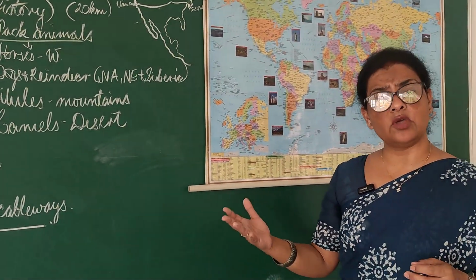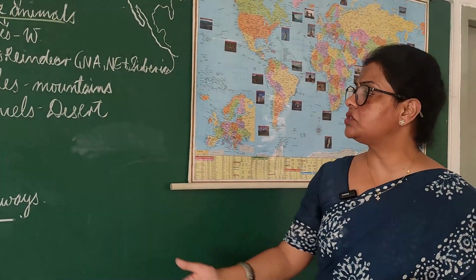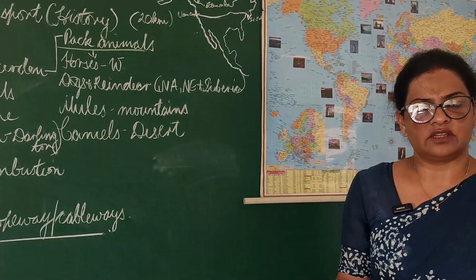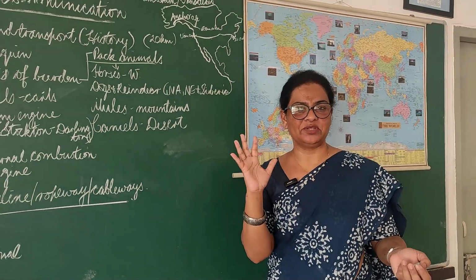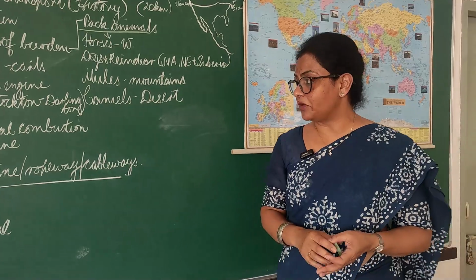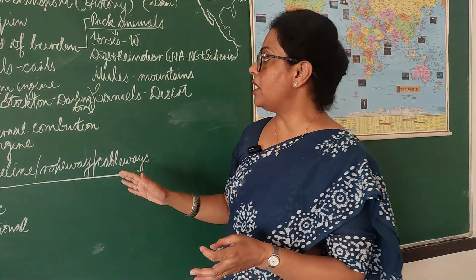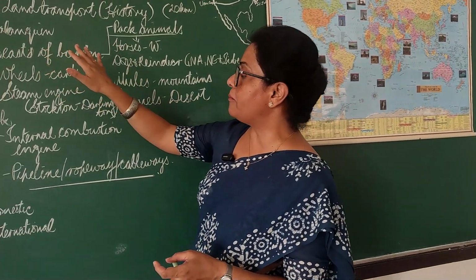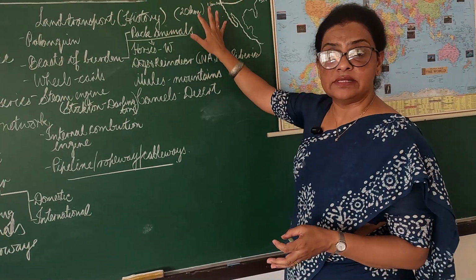Mules are seen often in the mountainous regions. Camels in the desert. In India, it is very common to see bullock carts. Okay, so this is what I wanted to say about the beasts of burden, the pack animals, right?